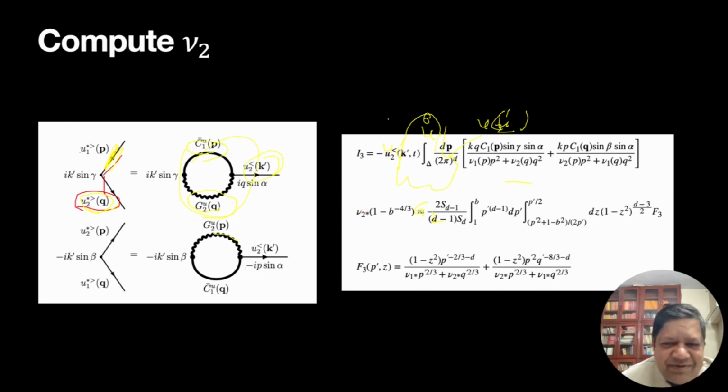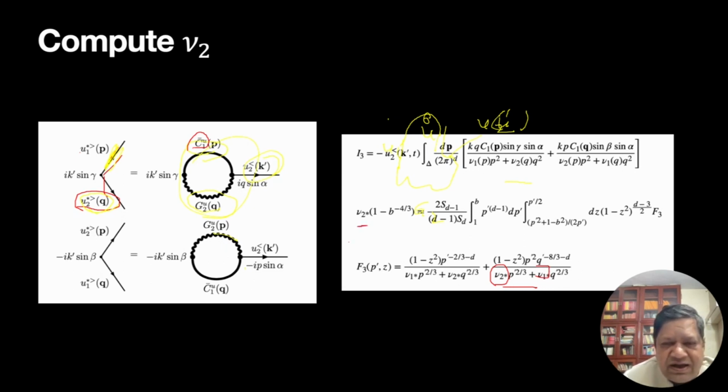Because at the bottom, this one has nu2 and u1. So here we have Green's function of 2. So 2 Green's functions gives you nu2, in correlation with 1. So correlation 1 gives you that. So anyway, this is the expression.